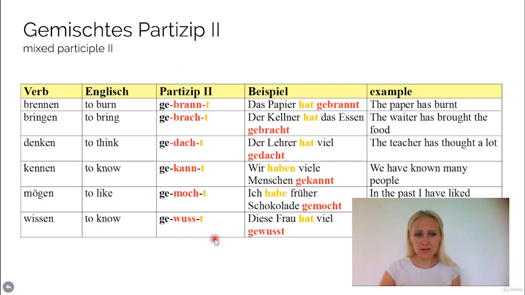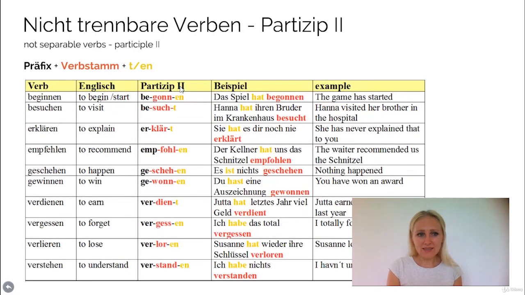Okay, so this is what the mixed Partizip 2 verbs are about. They have something of the regular and the irregular ones. The next slide here is about the non-separable verbs and their Partizip 2 form. Okay, so here we have to use the prefix of the verb. We don't use the prefix ge as for the other verbs in the Partizip 2 form.